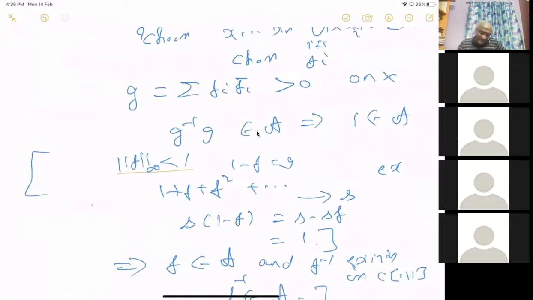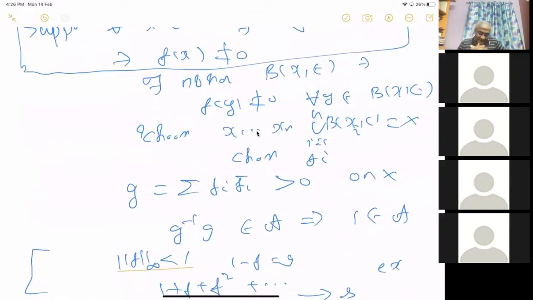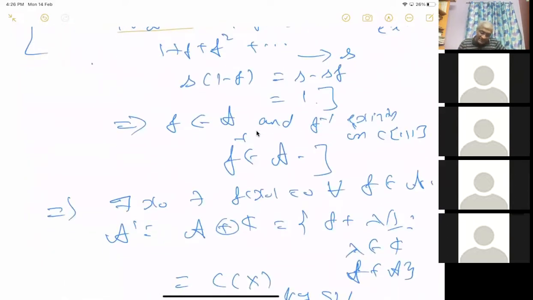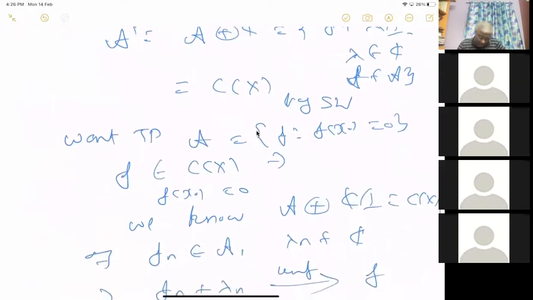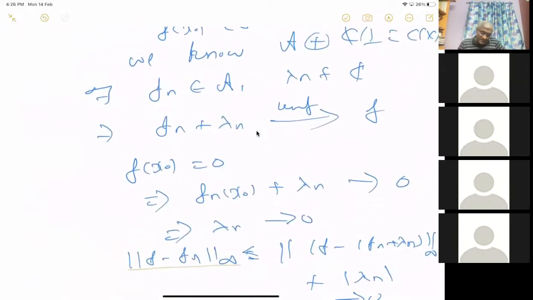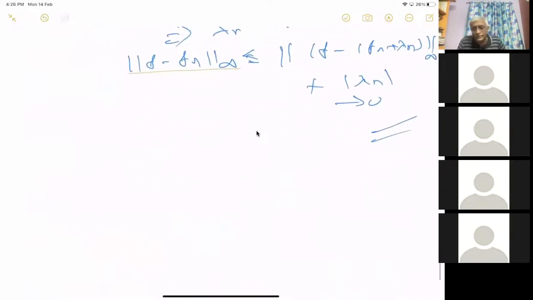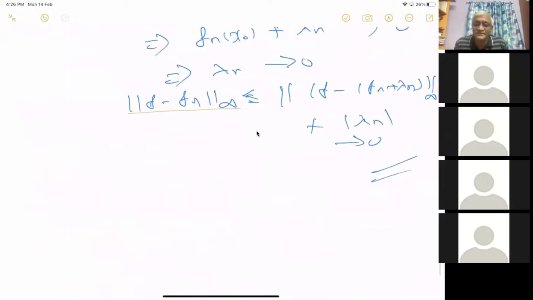We assumed that it does not contain constants. Then we proved that there exists x naught such that f of x naught equals 0 for all f by doing something. That's okay. Then using that, we got this. I think the proof is okay. If it is not okay, you tell me. Anyway, I will think about it again. I hope this is okay. Since you don't object, I assume that it's okay.